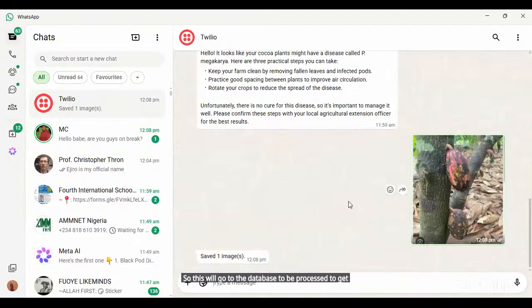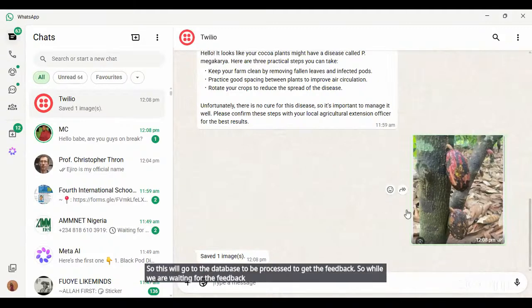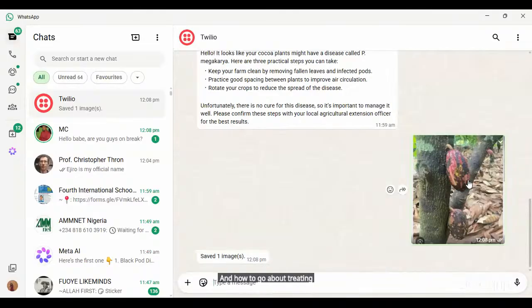While we are waiting for the feedback that will tell us what kind of disease this is and how to go about treating it in terms of disease prevention and management, we will wait for the response, and Mr. Victor will take over from here. He will show us the back end of what is being done before I get my feedback as a farmer to incorporate it into my farm for a better yield. Thank you. So over to you, Victor.